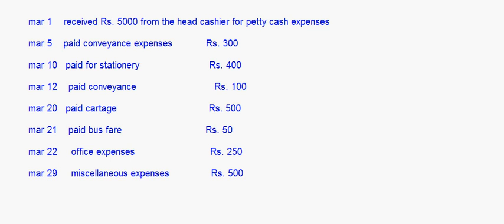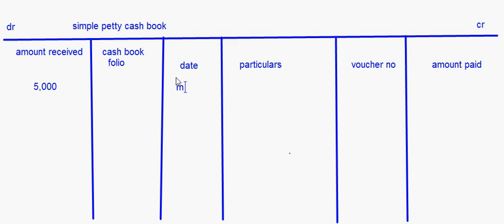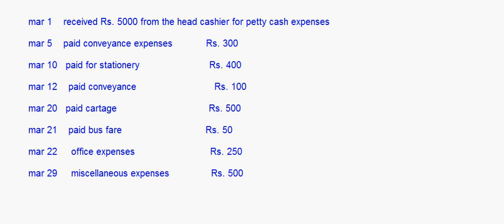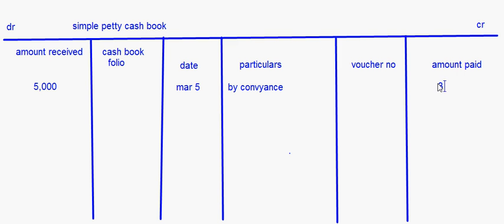March 5th is paid conveyance, right? So here I'll write March 5th, by conveyance. Here we are not going to put any voucher numbers. The amount is 300, right? So here I'll write 300.